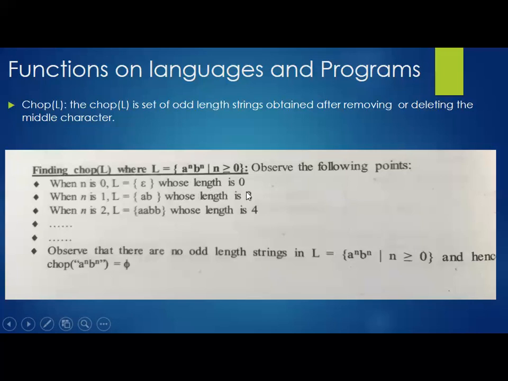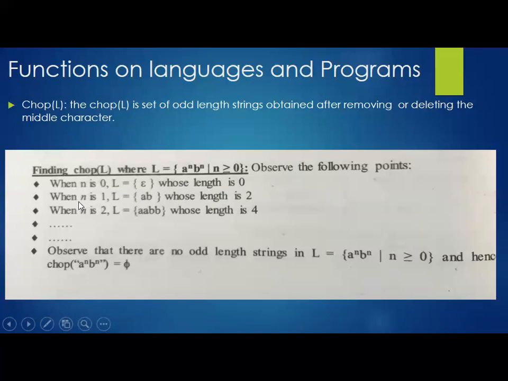Then what is the length of this particular string? 0 exactly. When we were discussing cardinality of a language, it stated the size of that language, and the length of epsilon was 0. So the length of epsilon will be 0.